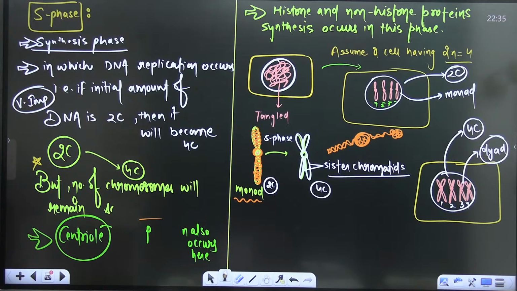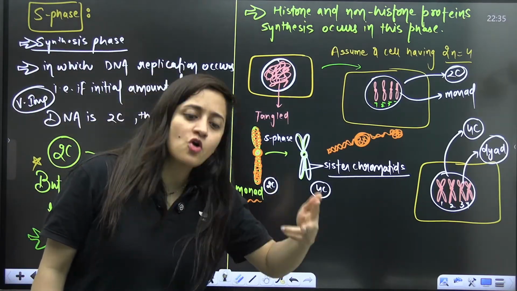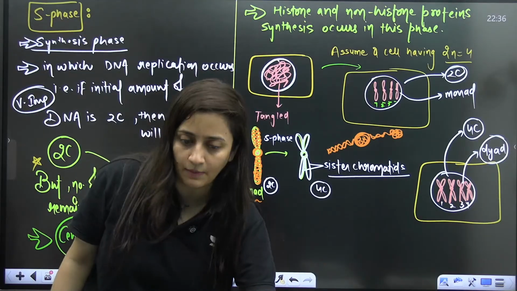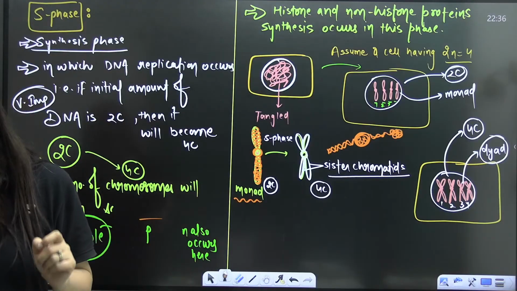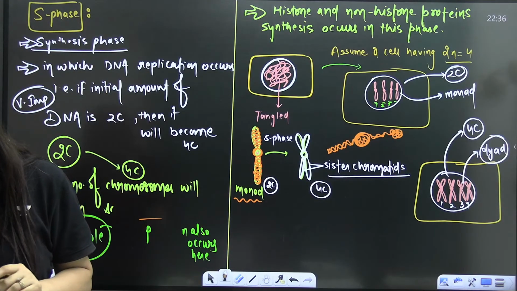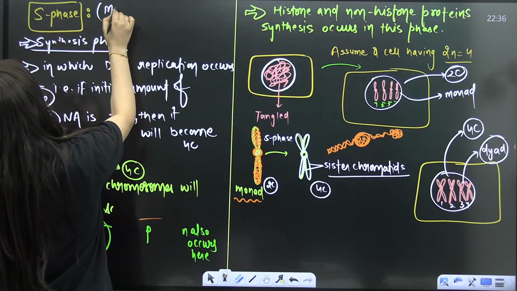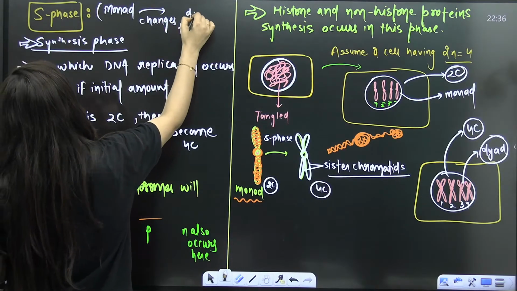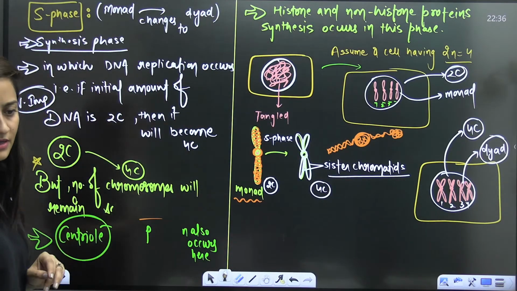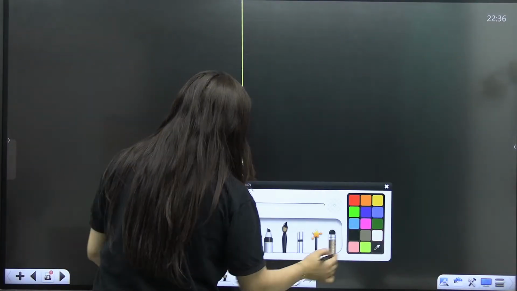Yes. So that is how we are saying that chromosome duplication is occurring. When we use the term chromosome duplication, we are saying it is the DNA content of that chromosome which is getting doubled. Any doubt, guys? Sure? So can I not say that it is the S phase in which your monad chromosome changes to diad? I hope you all are able to understand it.